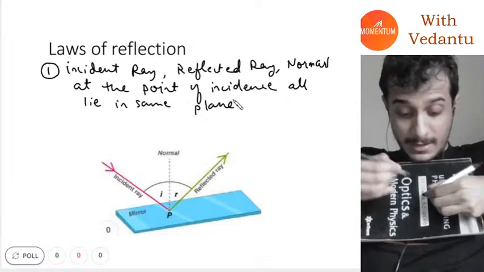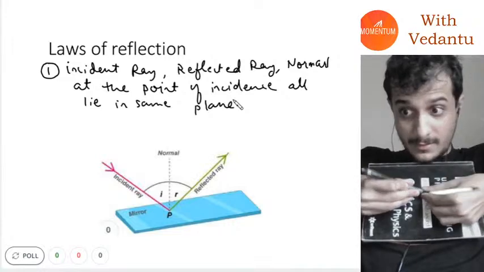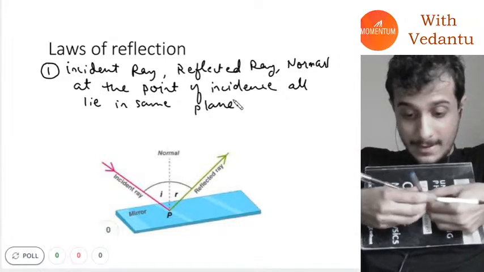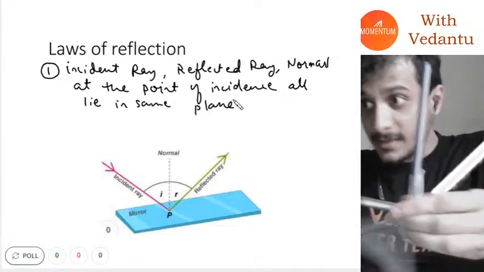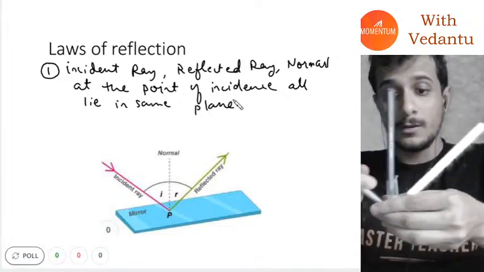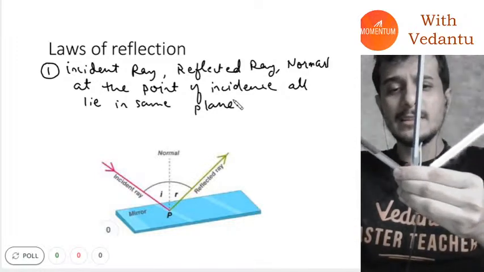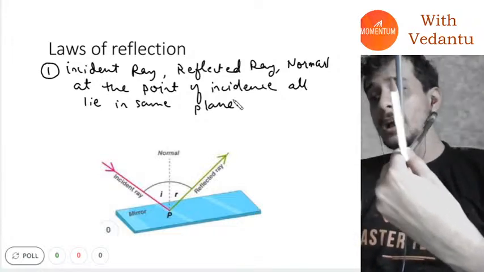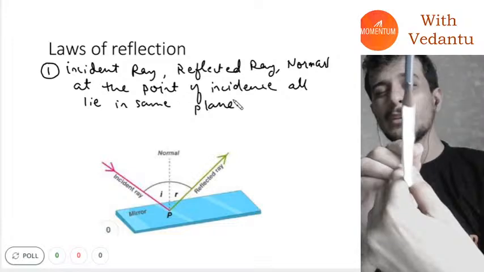This is the incident ray, and this is the reflected ray. Then at this point I will make a normal. Let's say all these three are like this: the incident ray, the reflected ray, and the normal. Then they all have to lie in the same plane. If you look at them like this, they will all lie in the same plane.